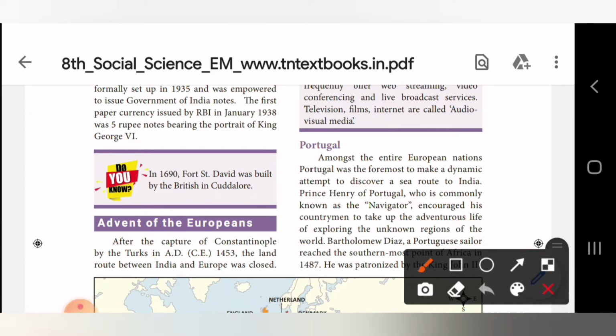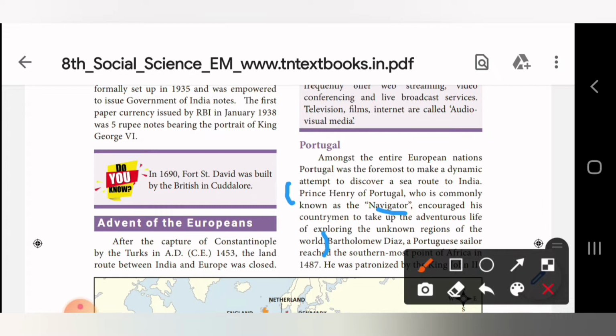So in this Portugal paragraph, fourth line, you could see Prince Henry of Portugal, who is commonly known as Navigator. So Prince Henry of Portugal is known as what? Navigator. He encouraged his countrymen to take up the adventurous life of exploring the unknown region of the world. So up to this world, you have the answer.